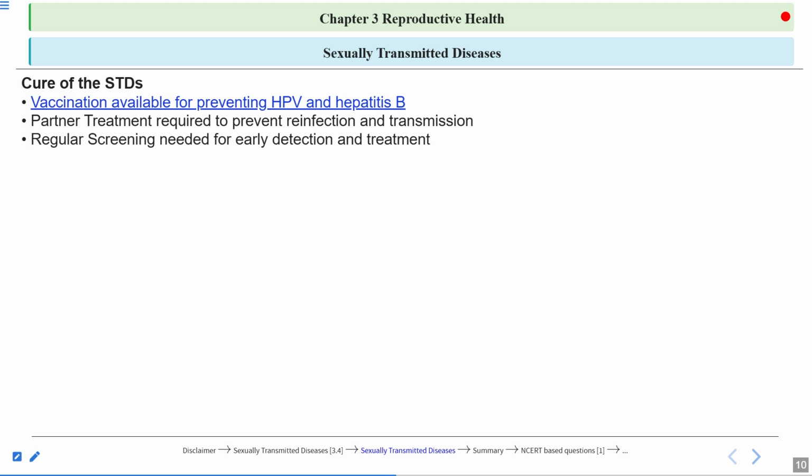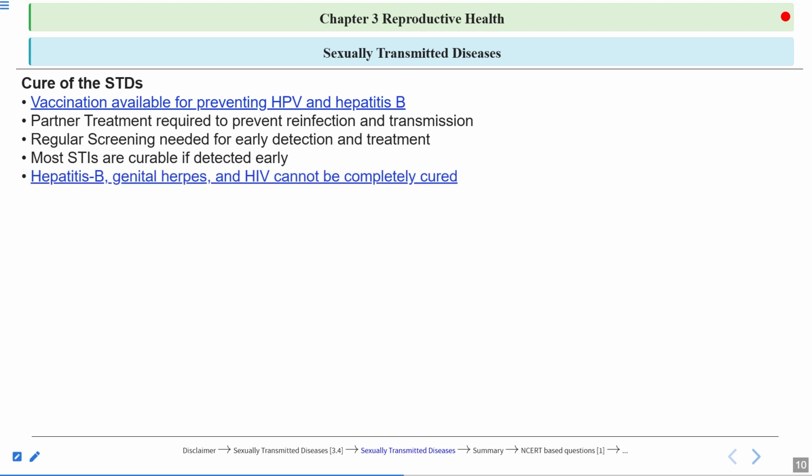Regular screening is needed for early detection and treatment. Early diagnosis will help to treat the disease effectively. Most STIs are curable if detected early, except the viral diseases. Hepatitis B, genital herpes, and HIV cannot be completely cured.